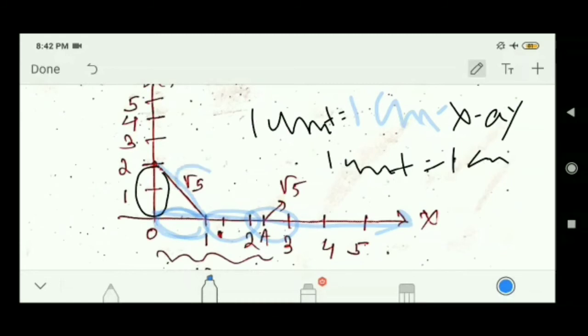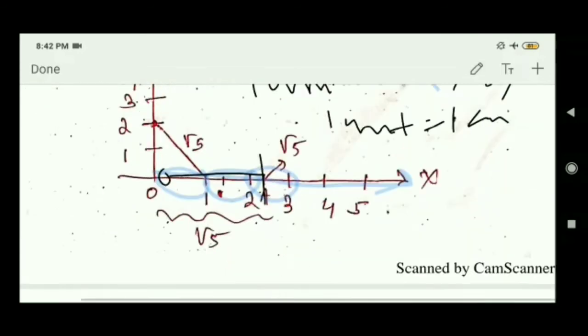This is nothing but your root 5. Now you will measure this distance by your compass. Put the compass tip here and cut, like this. You can cut from here to here. This is nothing but your root 5. At the origin O you put the compass tip and cut here. This is nothing but your root 5. This is the shortcut method.